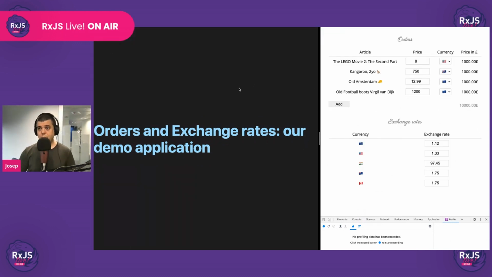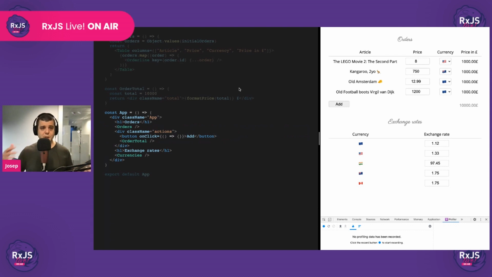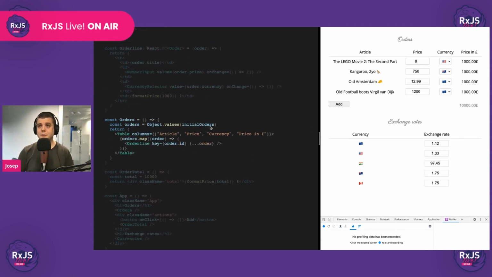Let's start coding. Let me first explain the starting point. Our awesome product designer has set this up for us. It's a bunch of presentational components without any state, and our work is to bring this to life. So this is our root component right here, then we have the orders component, which is this one here, and then the currencies component, which is this one here. Let's see them a little bit closer.